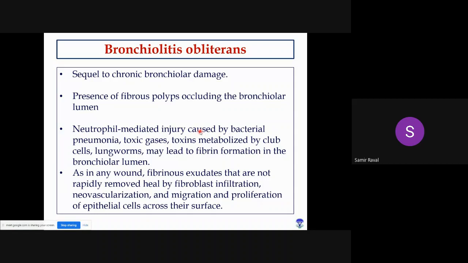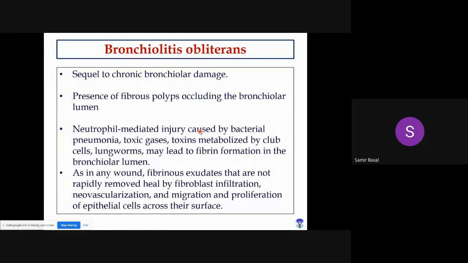What would happen? Infection or any type of inflammation occurs inside the bronchi or bronchiole. Ultimately, this will increase the vascular permeability. When vascular permeability increases, ultimately what happens? There will be exudation of plasma as well as fibrin from the blood vessels, and this fibrin will be accumulated inside the lumen, over the mucosa, right?